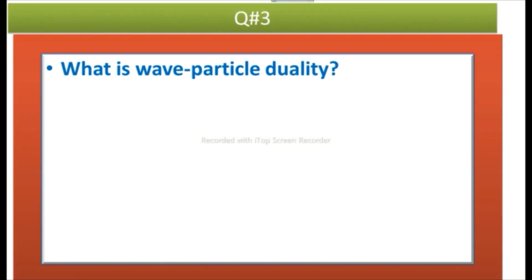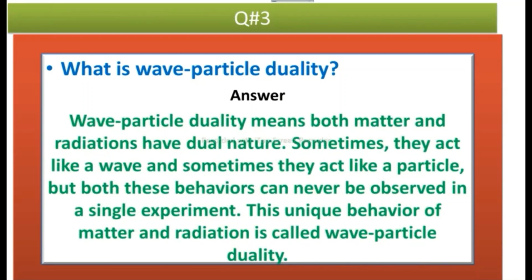Question number 3 is, what is wave-particle duality? It's a very important question. Answer is, wave-particle duality means both matter and radiation have dual nature. Sometimes they act like a wave and sometimes they act like a particle, but both these behaviors can never be observed in a single experiment. This unique behavior of matter and radiation is called wave-particle duality.